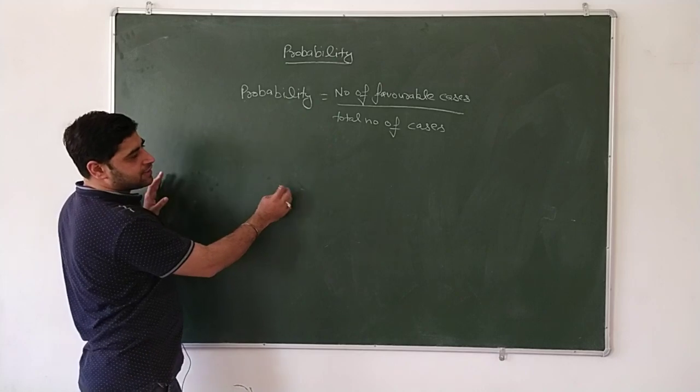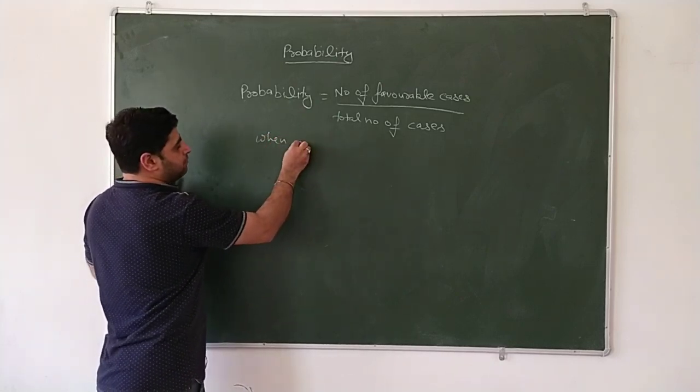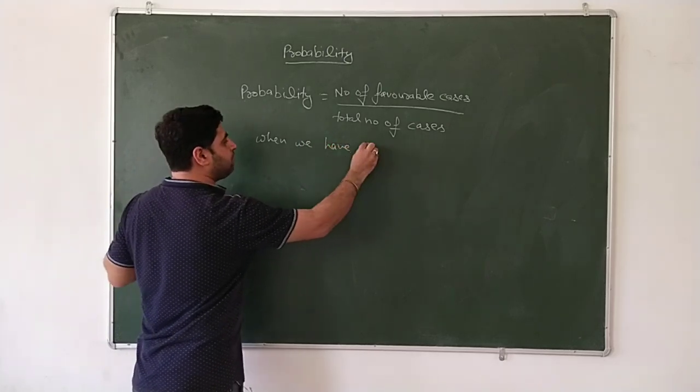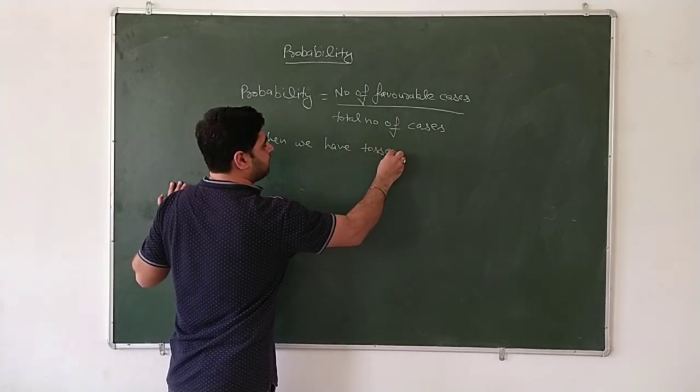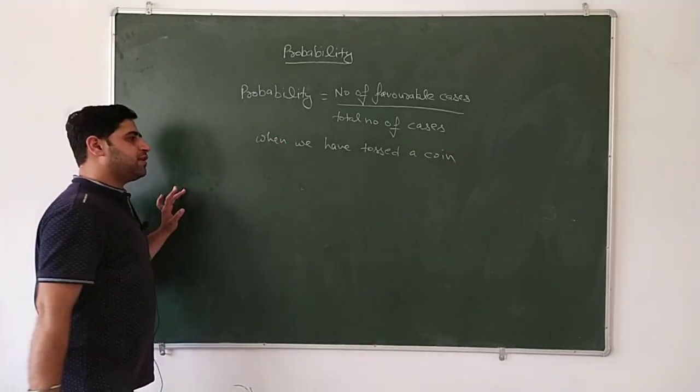I have taken an example when we have tossed a coin.